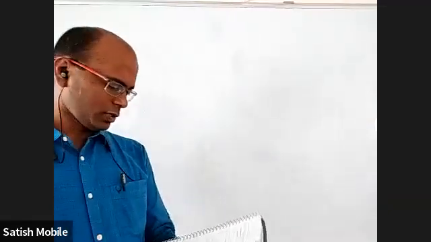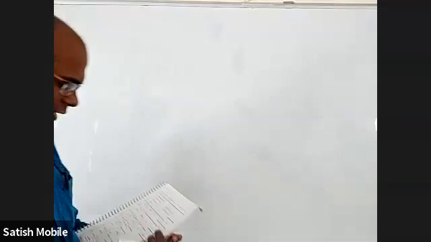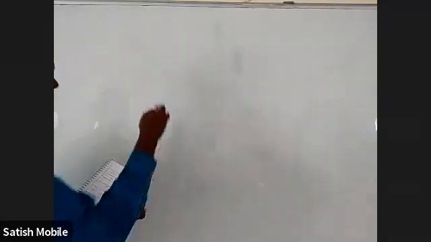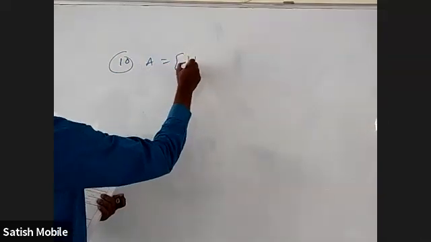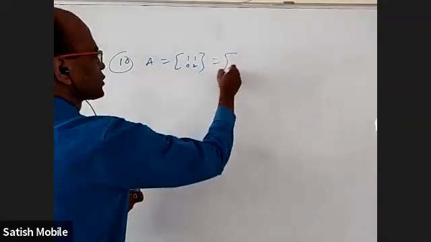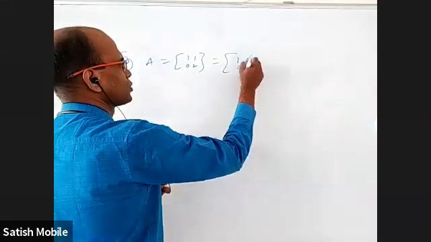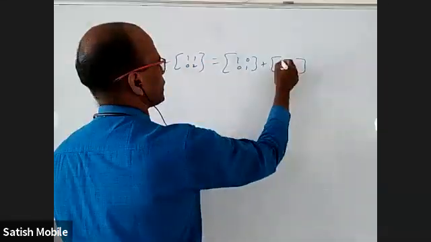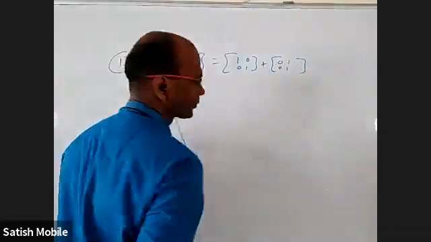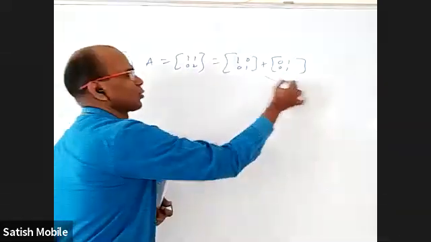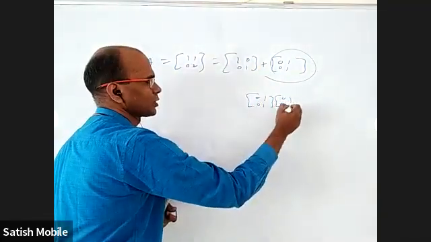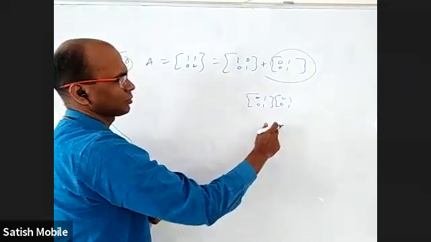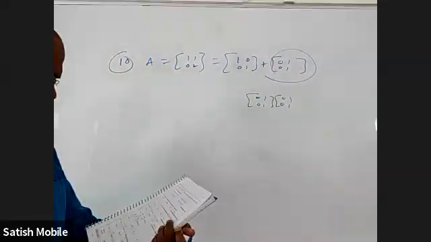Tenth. It's not there in the list, but still I'm discussing the tenth one. A is 1, 1, 0, 2, which can be written as 1, 0, 0, 1 plus 0, 1, 0, 1. Again, you can see the square of this is null matrix because... no. Is it right?